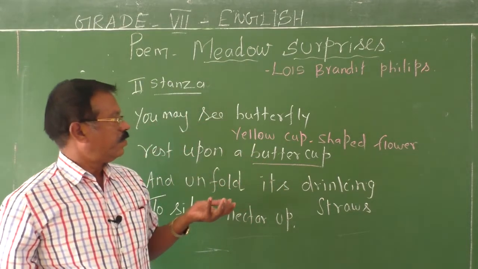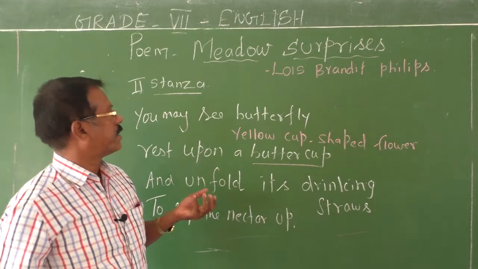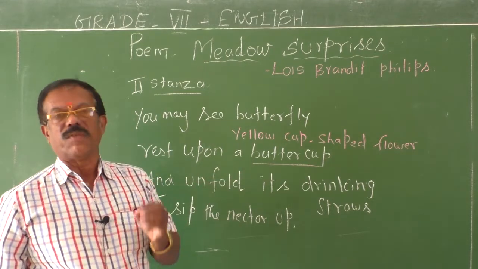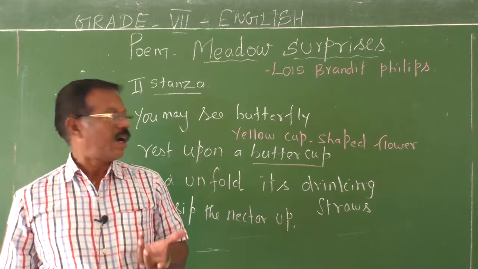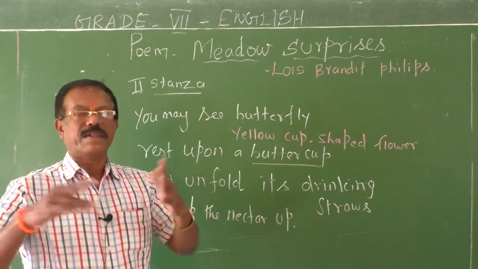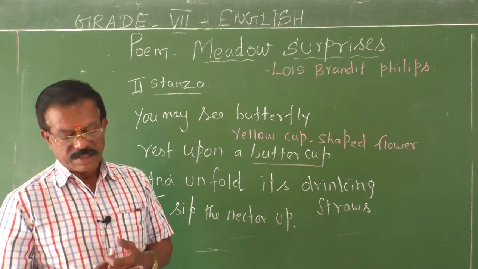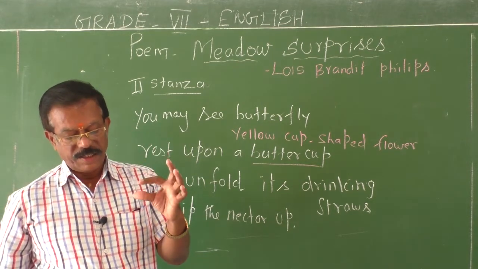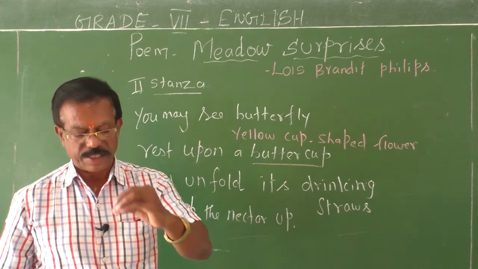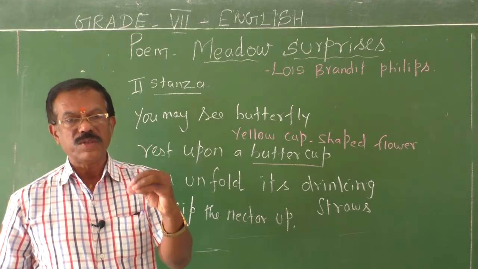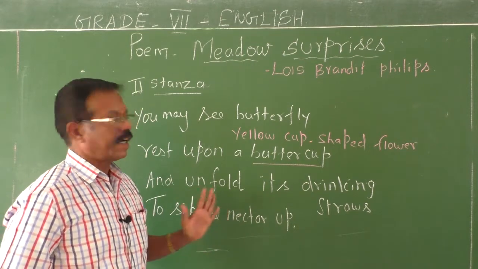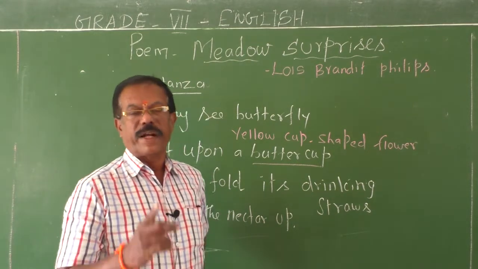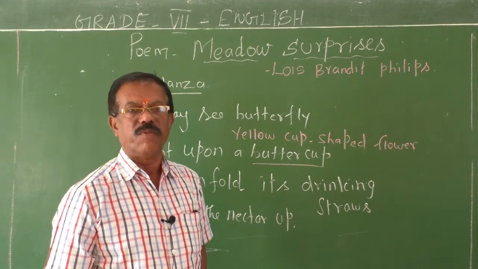Let me give you the meaning for the hard words in the second stanza. Buttercup is a wild plant which bears yellow cup-shaped flowers, and unfold means to open out. Drinking straws is a device: very thin and small parts of the butterfly's mouth, which is used like a straw to suck the honey, the nectar, from the flower. Okay, right. I hope you understand the second stanza of this poem well.